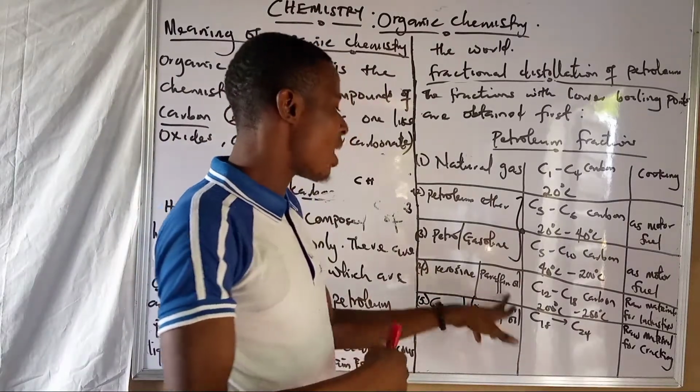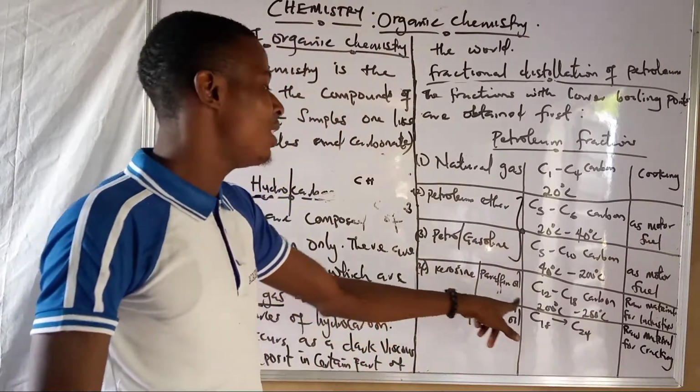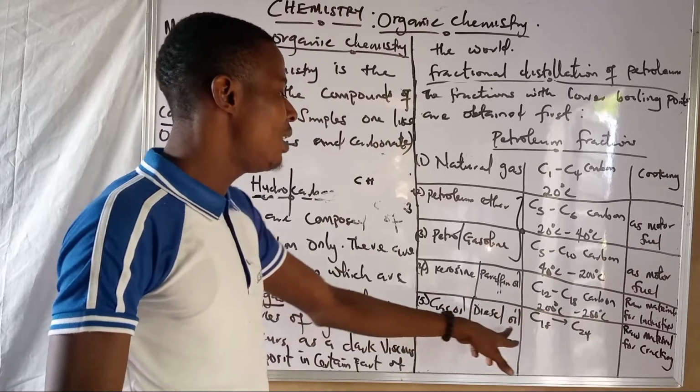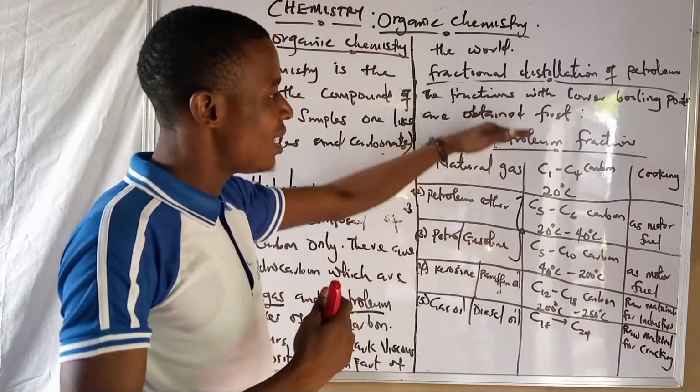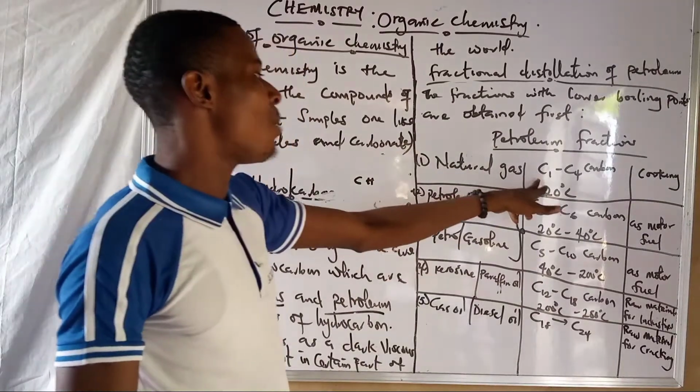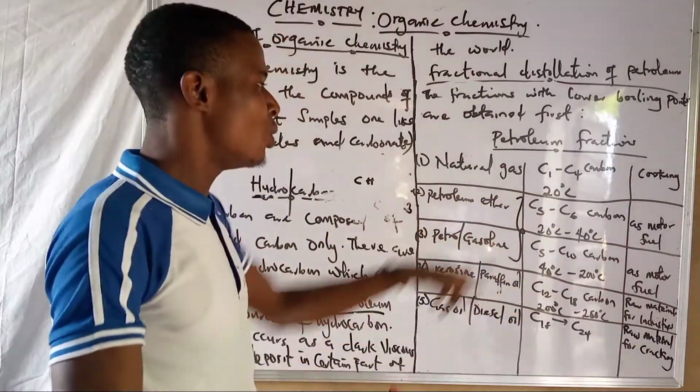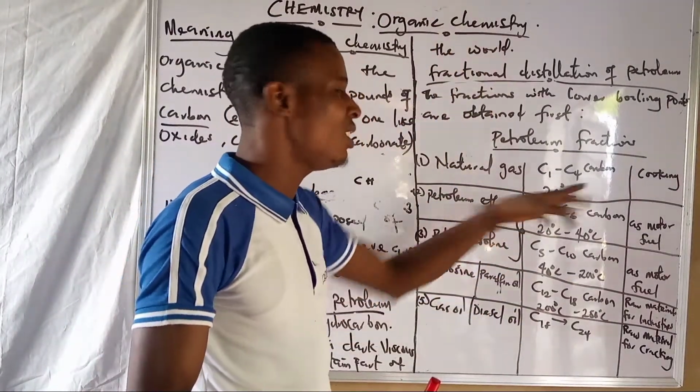The kerosene, or paraffin oil. We call it paraffin oil. Then gasoline and diesel oil. This one, they combine it together. We are still coming to that, but let's take it one by one. We have the numbers of carbon atoms. We have a lot of carbon atoms, but let's take this one.